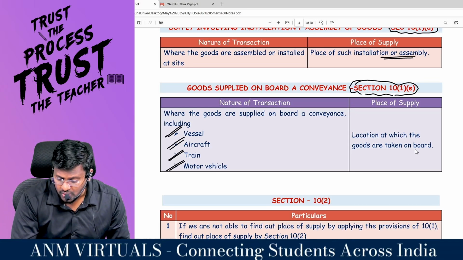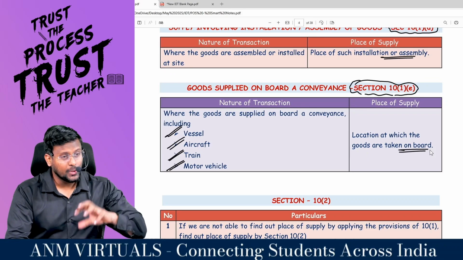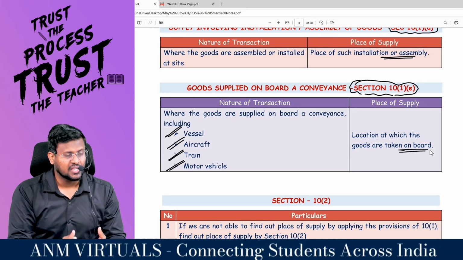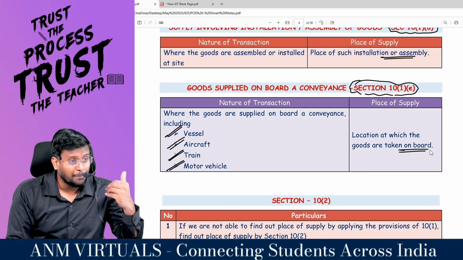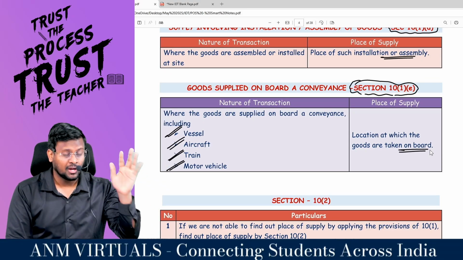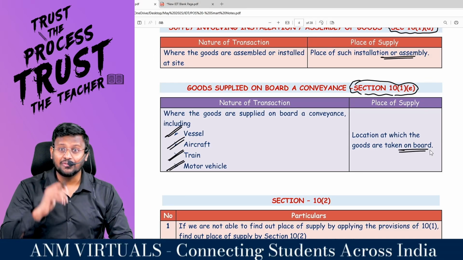Location at which the goods are taken on board, that is, from which place the goods have been boarded to the conveyance. You can't see the place where it has been consumed, sir. Sometimes the train may be moving from one place to another. Okay, fine. Train, okay. Aircraft, look at the situation.